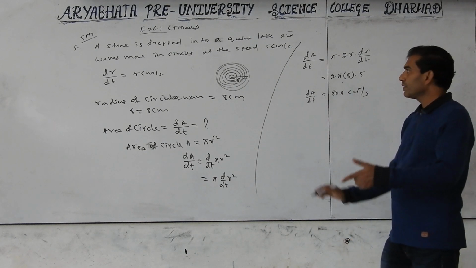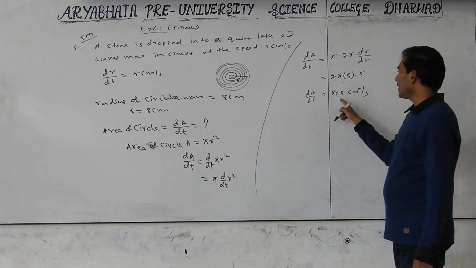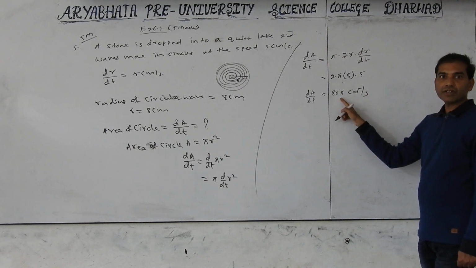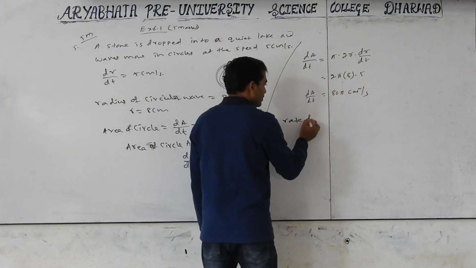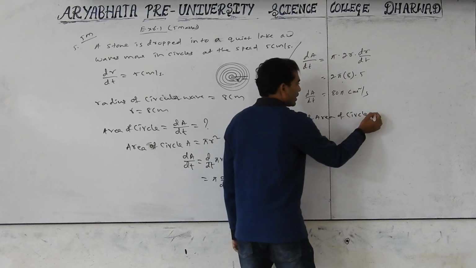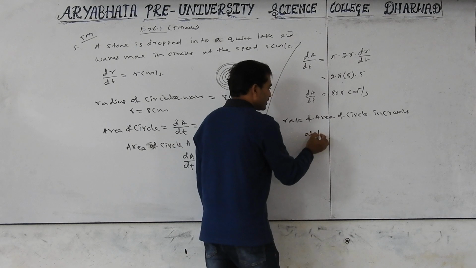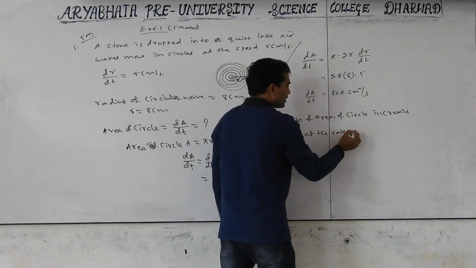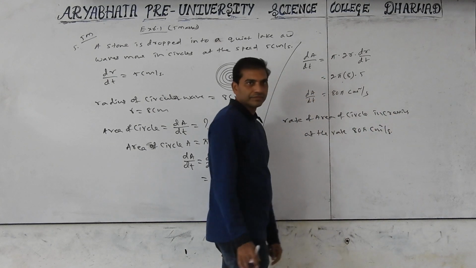The rate of area of circle is increasing at the rate of 80 pi centimeter square per second. This is the 5 marks question. Rate of area of circle increasing at the rate of 80 pi centimeter square per second.